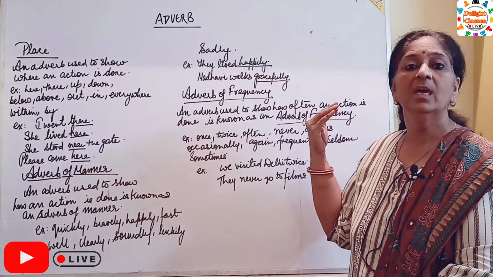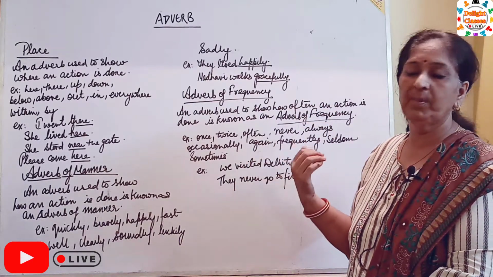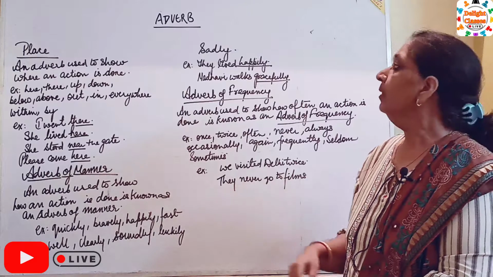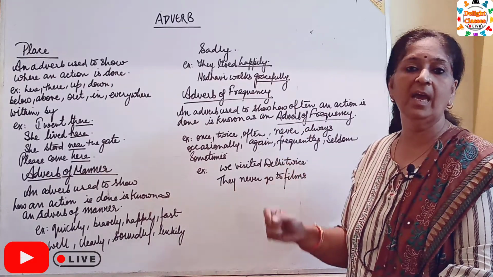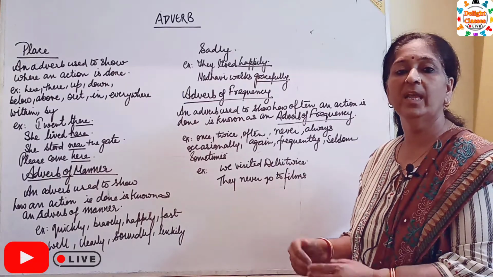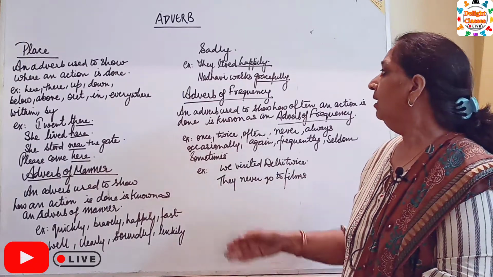Example, they lived happily. What is happily? Happily is adverb of manner. Madhavi walks gracefully. What is gracefully? Adverb of manner. How an action is done.